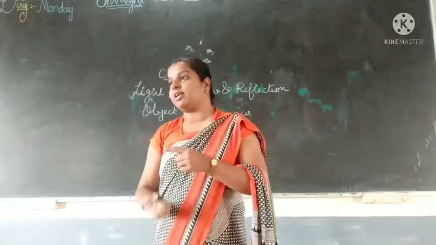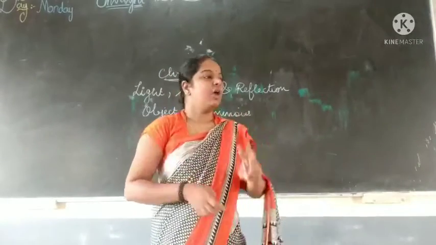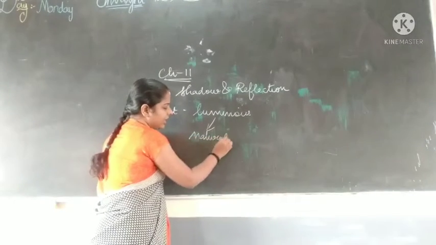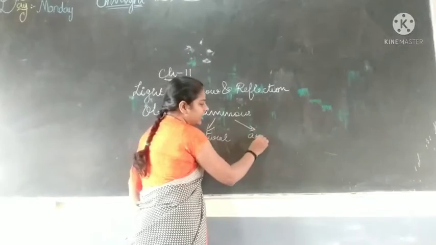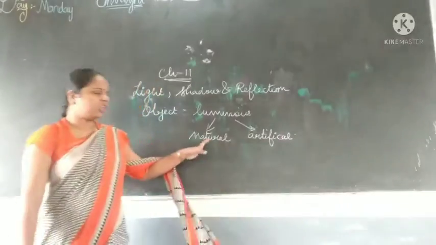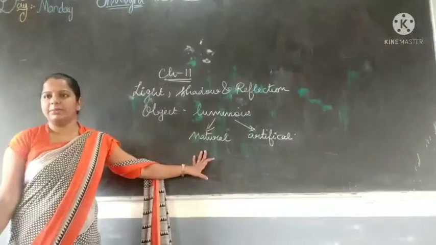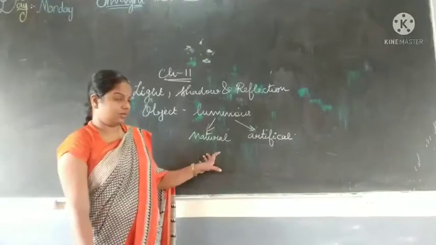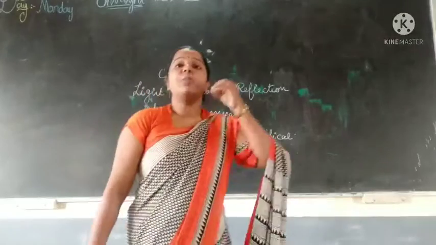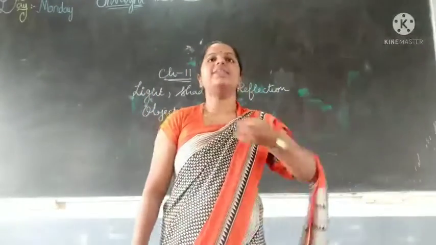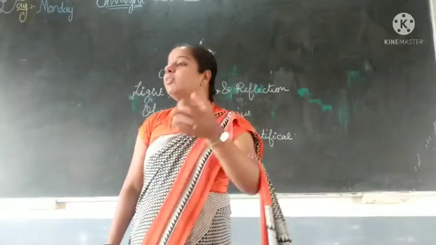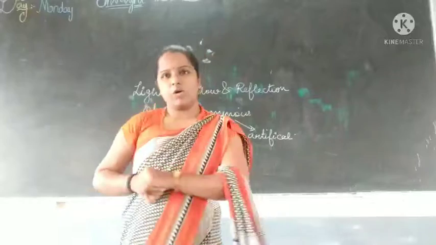This luminous object is also divided into two types. One is natural luminous object. Another one is artificial or man-made luminous object. For natural luminous object, what example had I given? Sun. One more example? Stars. Very good. They produce their own light, so we are calling it a luminous object. The object that produces its own light, we are calling it a luminous object.